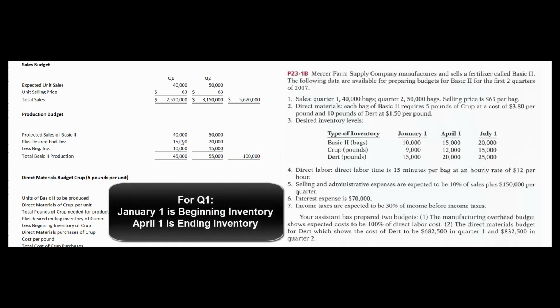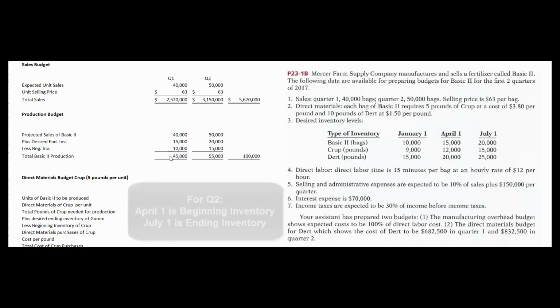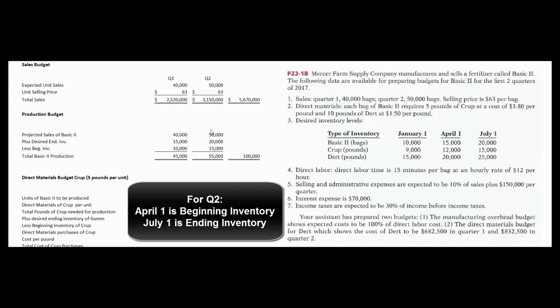So we said we think we're going to sell 40,000 units. We want to have 15,000 units in the ending inventory. We predict that we'll have 10,000 in the beginning, so 40 plus 15 minus 10 means we're going to have to make 45. For the second quarter, we project that we're going to sell 50. We want to have 20 at the end, but we don't have to make the ones that are in the beginning inventory. That's the 15,000 units. So our total production for the first half of the year is 100,000 units. 45,000 units we're going to produce in quarter 1, and 55,000 units we're going to produce in quarter 2.